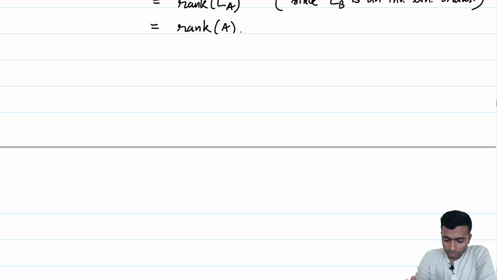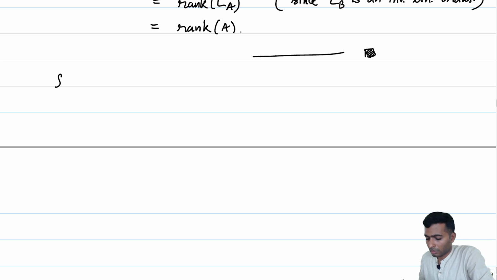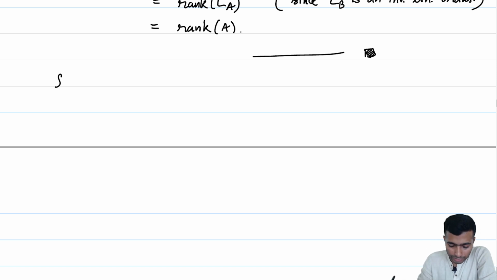Okay, so as was noted earlier, it might not be easy to compute explicitly the dimension of the rank of a matrix A when A is a very complicated matrix. Nevertheless, we can still say something. QED.